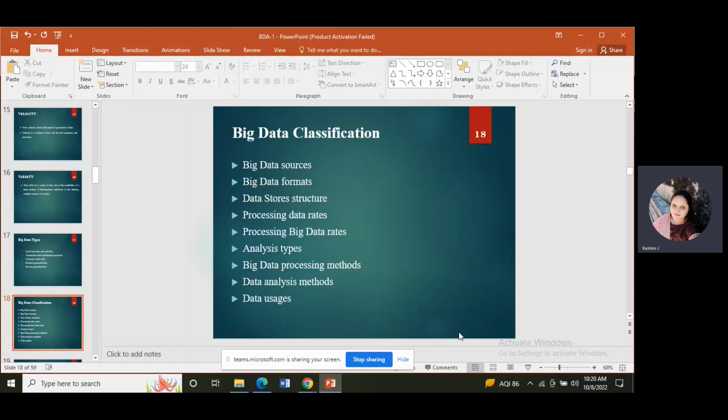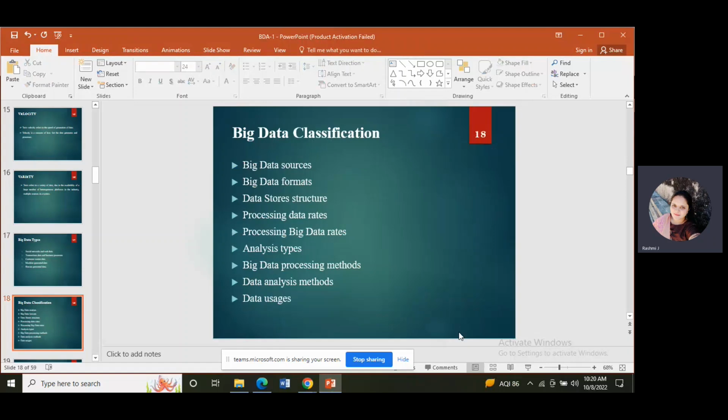Batch wise means already data is there, and we are processing that data. Otherwise, we are processing the data in real time. Real time means sensor data. An example for that is sensor data. Otherwise, streaming data, and then again near time data. These are considered as processing